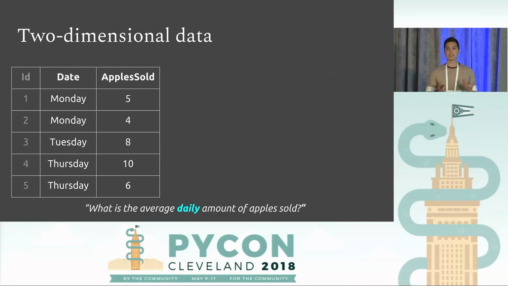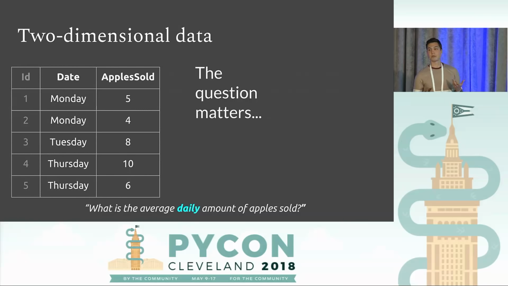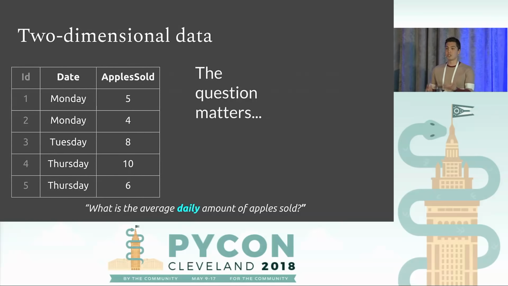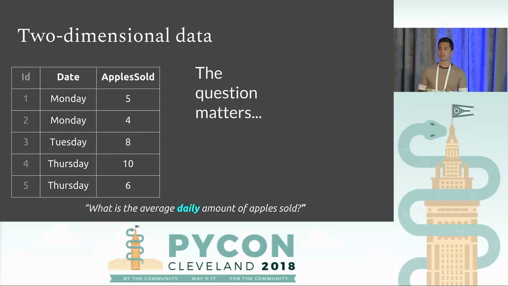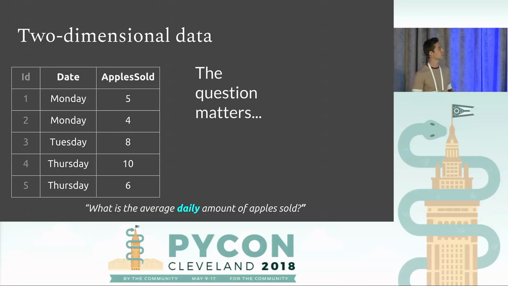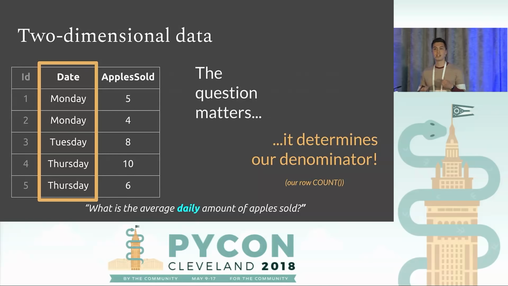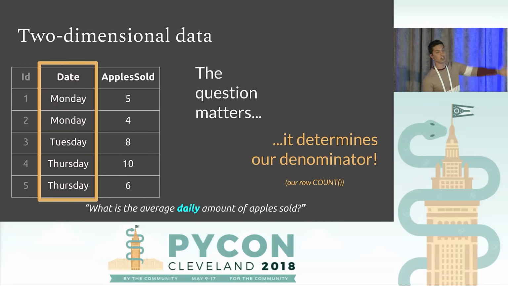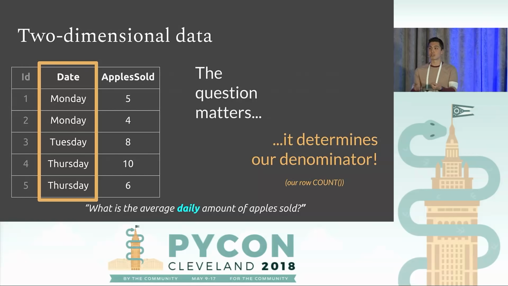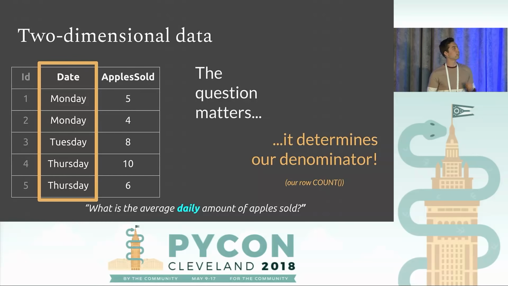So what's one thing we can notice from this? The question matters. As we change the question, our answer is going to change. The code that gets us to that answer is also going to change. That kind of makes sense. More specifically, if I'm asking for a daily average, I'm not just taking an average across the number of rows. I'm taking an average across a specific column, and that's the date here.